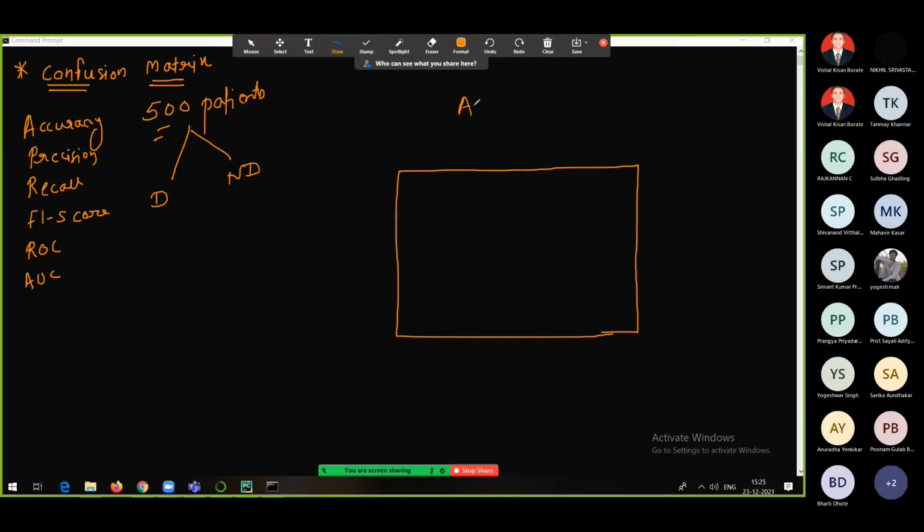So actual results or actual values are written here, and the predicted results or predicted values are written here. Now, what are the results? Either the patient can be diabetic or non-diabetic, or you could have taken any other example, no problem: positive, negative, COVID negative, and so on.